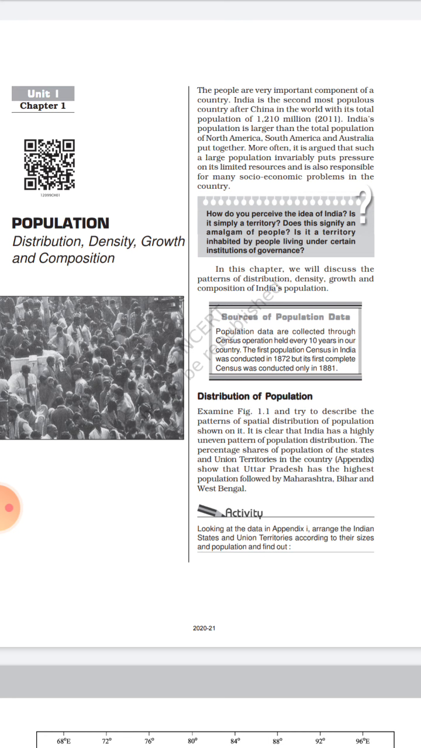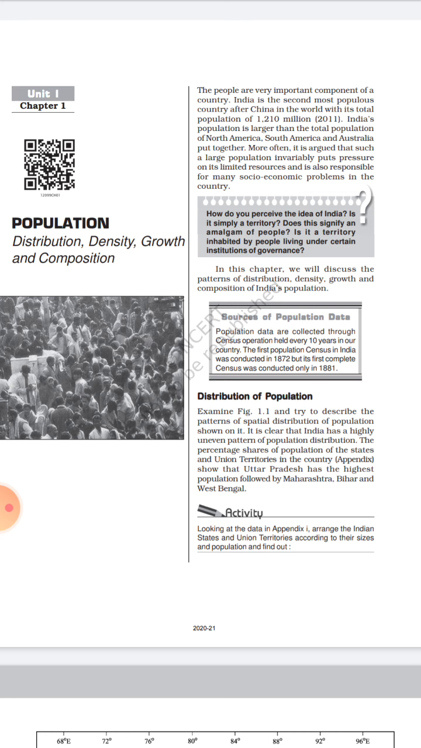So the first chapter is population: the density, growth and composition. You are familiar with all these topics because we studied them in your previous book. So let's start. The population, as you know, is a very important component of a country.